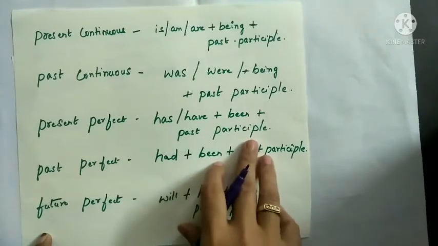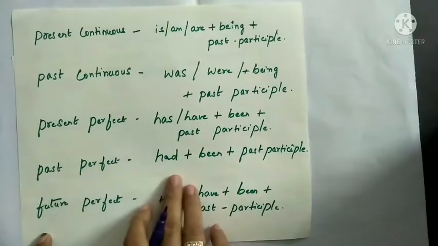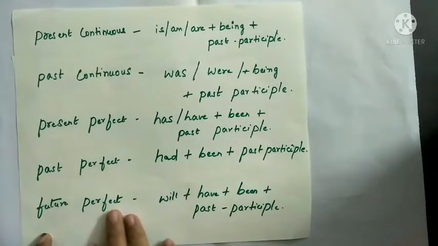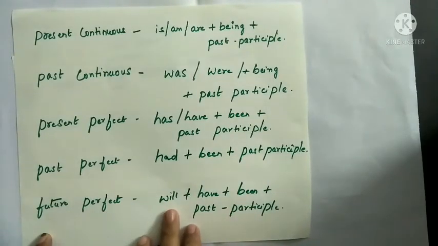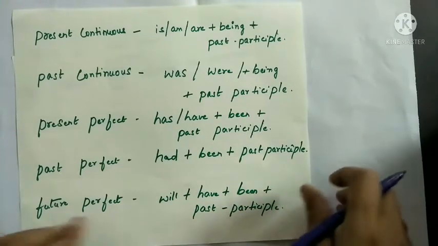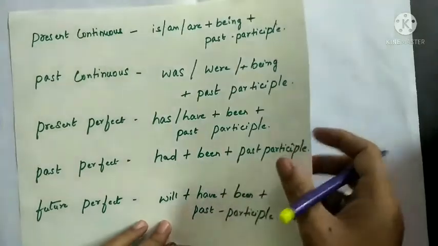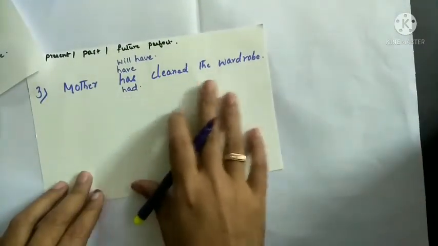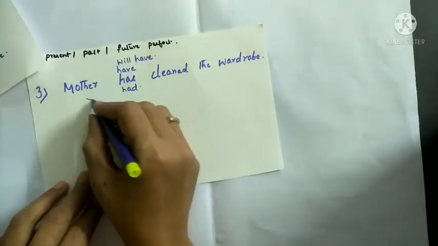In present perfect, for singular we will use has plus been plus past participle, and for plural have plus been plus past participle. In past perfect, had plus been plus past participle. In future perfect, we will use will plus have plus been plus past participle. Now let's see our question here. Mother has cleaned the wardrobe. So how will we write this one?